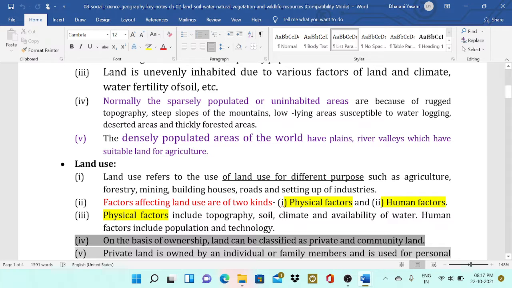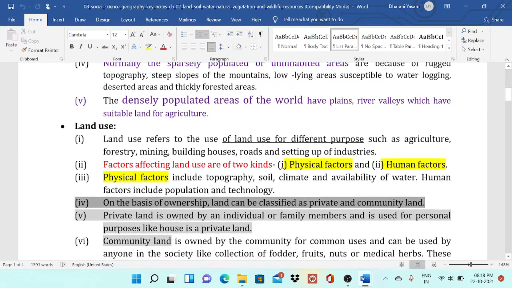Land use. Land use refers to the use of land for different purposes such as agriculture, forestry, mining, building houses, roads, transportation, and setting up of industries. Factors affecting land use are of two kinds: physical factors and human factors. Physical factors include topography, soil, climate, and availability of water. Human factors include population and technology.